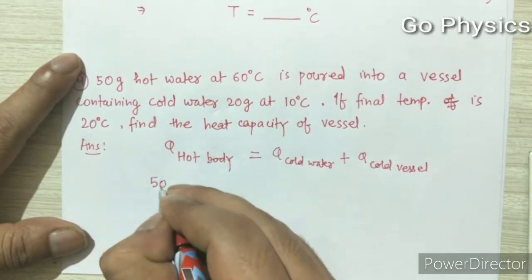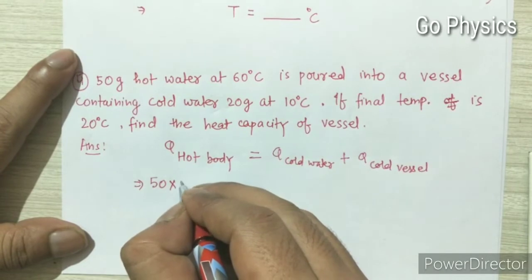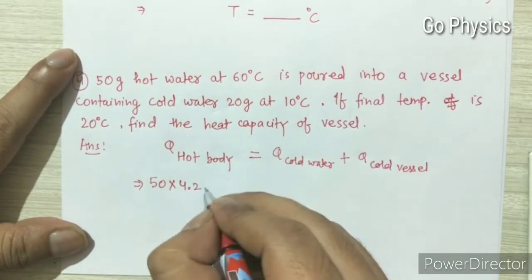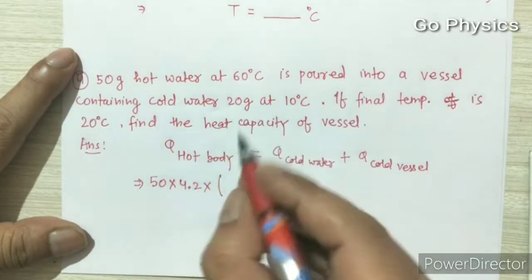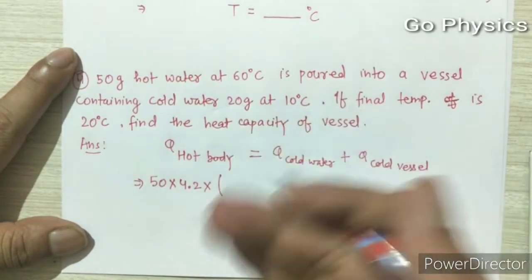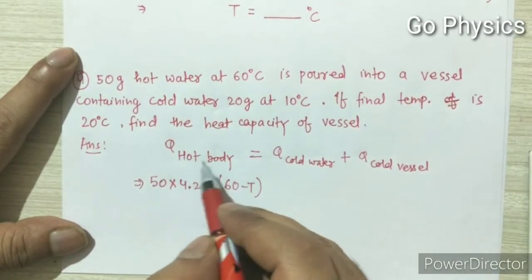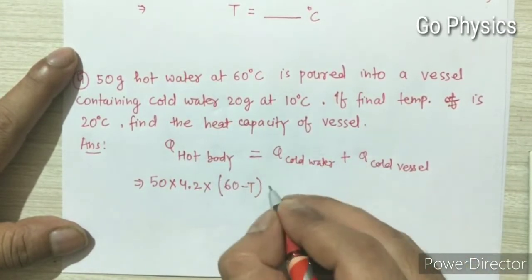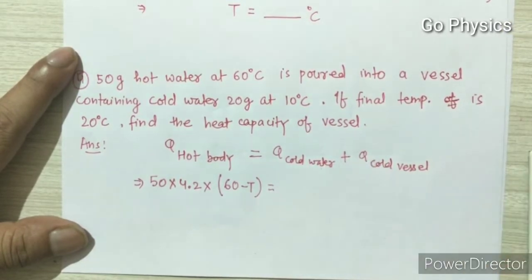Mass of hot water into specific heat capacity of hot water, which is 4.2. And what is delta T for hot water? T minus 60 or 60 minus T, higher minus lower? 60 minus T, because it will get cooled down and these two will heat up. So in the case of these two bodies, we will write T minus T lower.